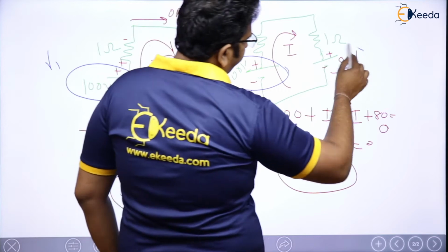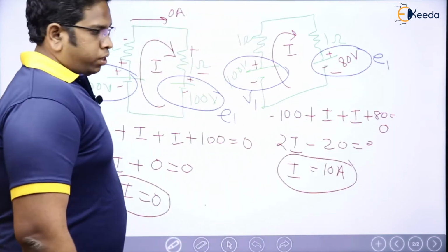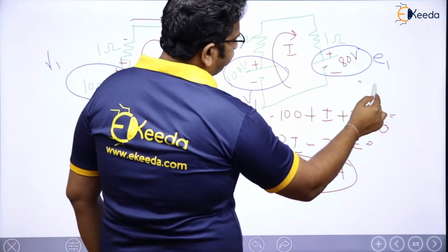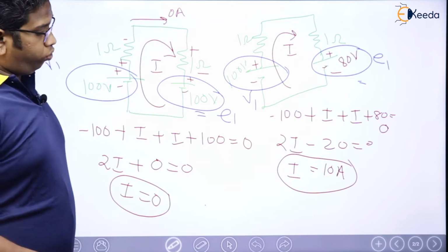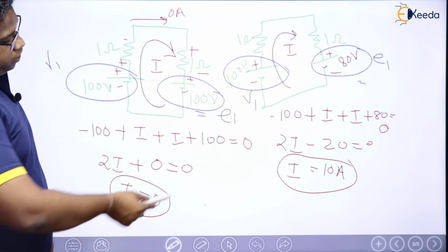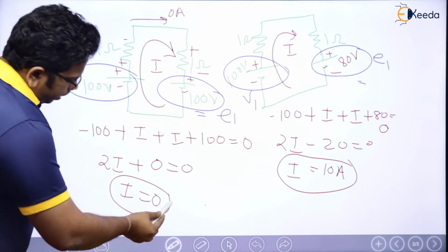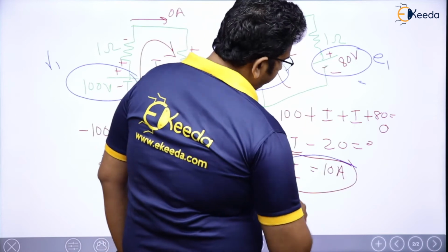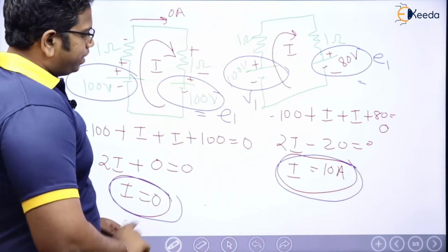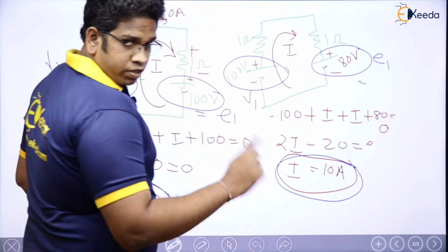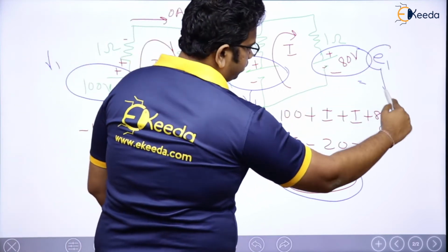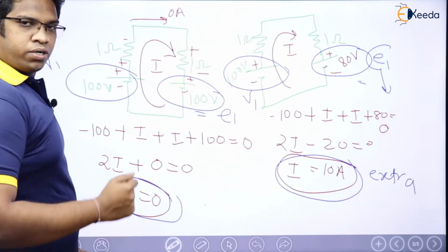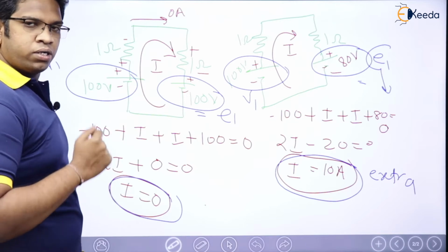Now this is going to be E1, which is changed, right? Please tell me, this E1 was initially 100 volts, now it is going to be 80 volts, which means it has been decreased. So what happened to the current? When E1 was 100 volts, this I was 0, right? But when it became 80 volts, current got increased. Which means when E1 is reducing, some extra component of current is flowing, right?